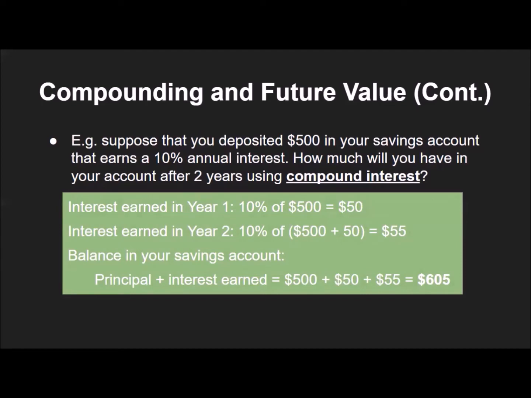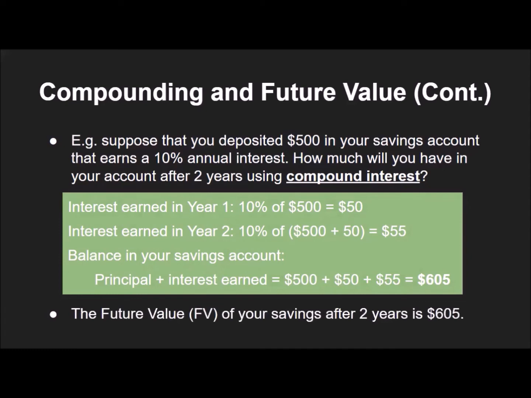That is, you will earn $55 for the second year. At the end of year 2, you will get the principal $500, plus the $105 interest earned. In total, you will get $605 in your account after 2 years. Another way of saying this is, the future value of your savings after 2 years is $605.